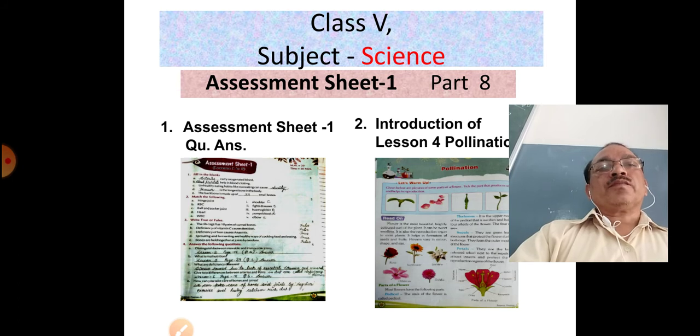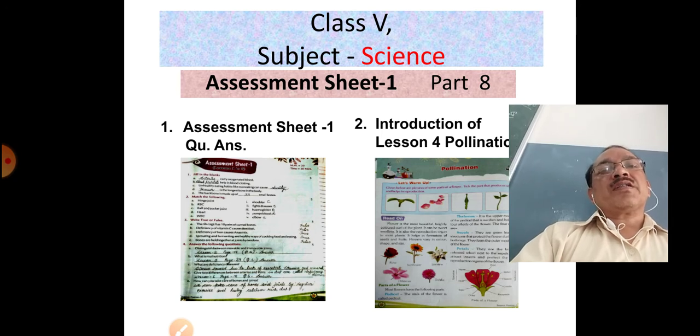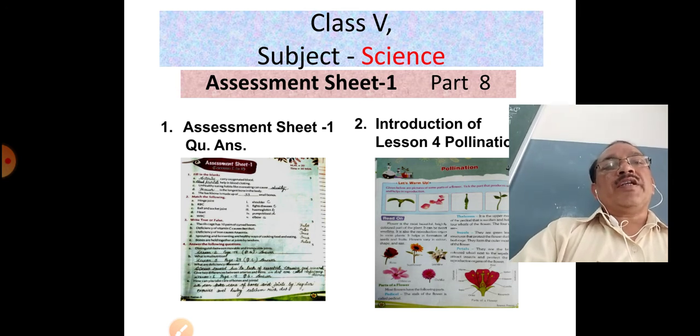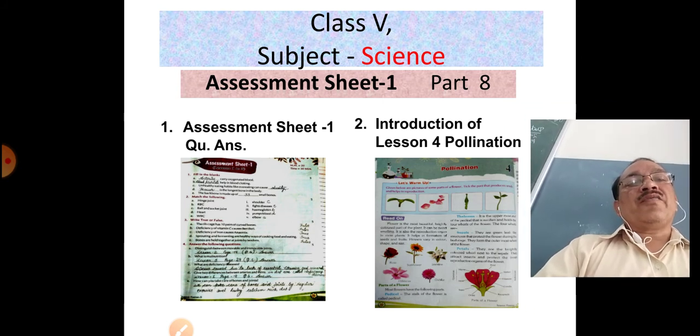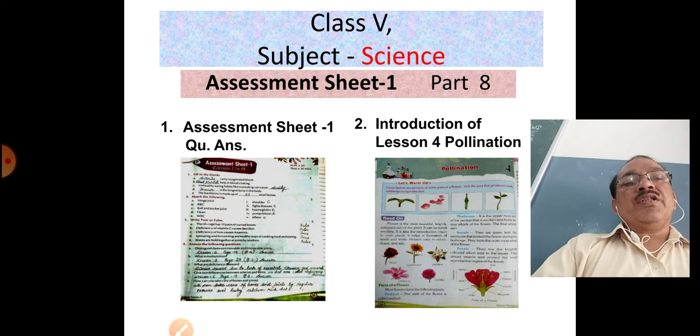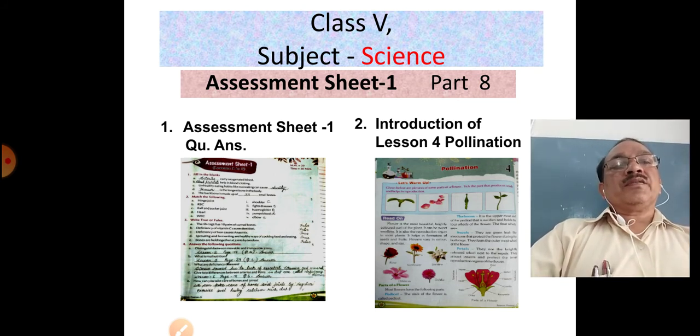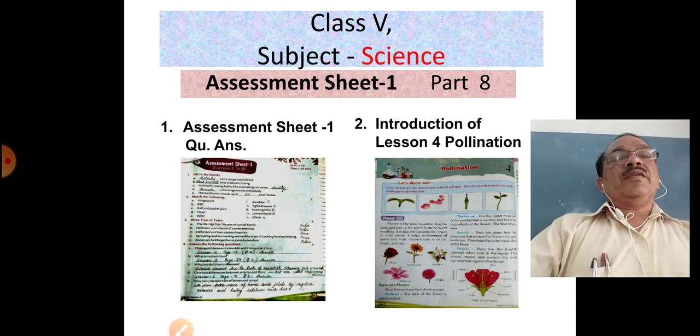You will see assessment sheet 1. In this part we will discuss assessment sheet 1 with question and answer, and the second point already written. You will see now here the introduction of lesson 4, pollination. Okay, my dear students, observe carefully. I will show it here, one by one.